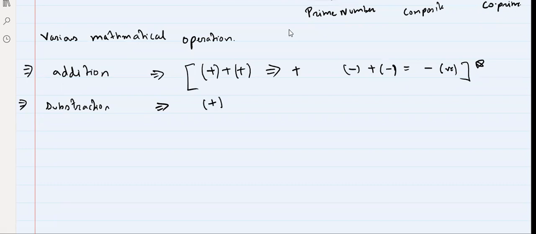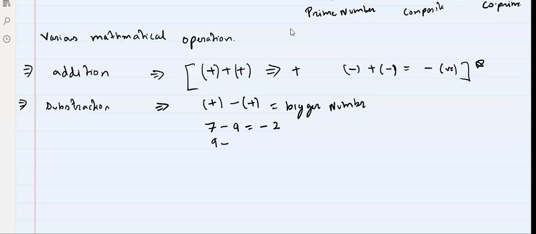So positive number minus positive number, now what would be the sign? The sign will be of the bigger number. For example, 7 minus 9, then it is minus 2. But if we have 9 minus 7, then it will be plus 2. Got it, everyone? This is the concept that we remember.